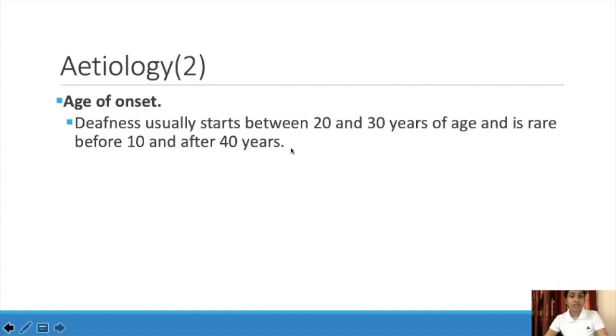Age of onset. Deafness usually starts between 20 and 30 years of age and is rare before 10 and after 40. So the symptom is deafness. When the patient complains of deafness and comes to us, and when we do a full checkup, only then will we get to know that it is otosclerosis. That deafness will be evident at the time of the onset. It starts at the age of 20 to 30 years, and it is rare before 10 and after 40 years.